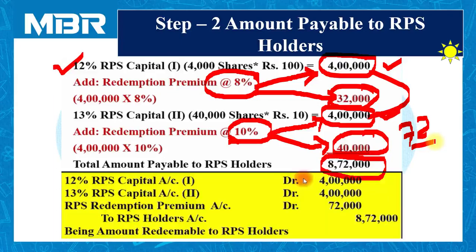Let us pass a journal entry for this transaction. 12% RPS capital account debited 4 lakhs, 13% RPS capital account debited 4 lakhs, RPS redemption premium account debited 72,000 to RPS holders account 8 lakhs 72,000, being total amount redeemable to the holders of redeemable preference shares.